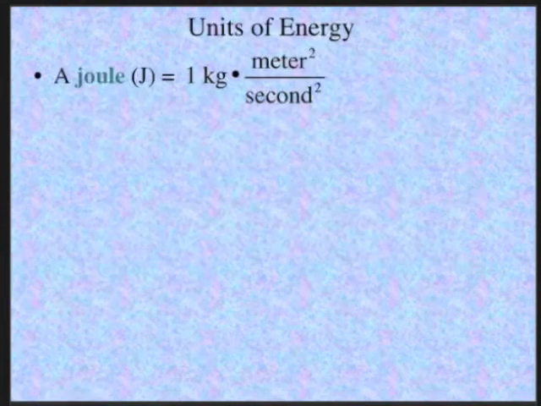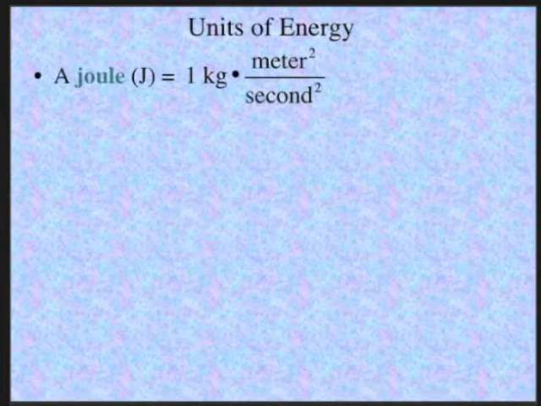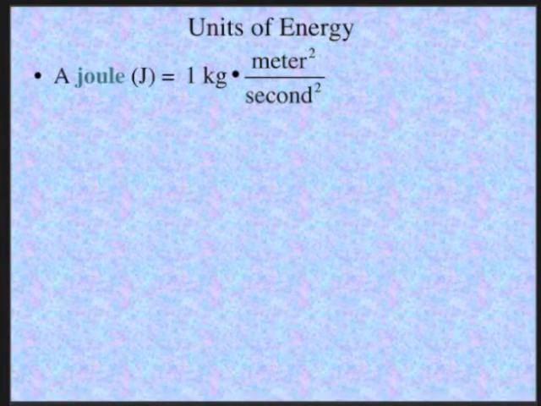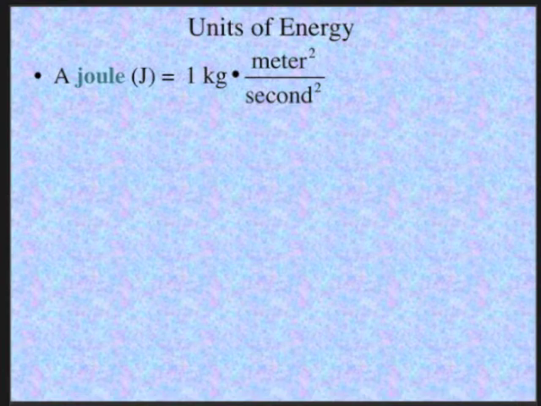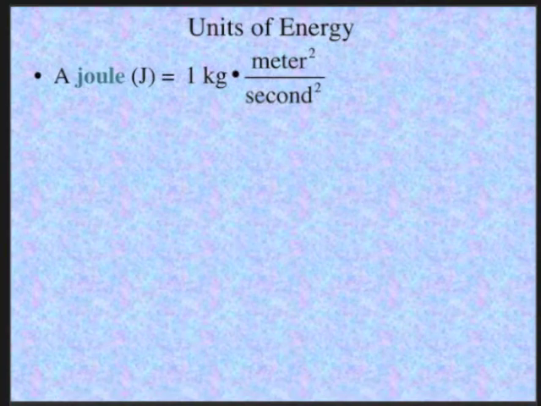Well, that's a joule, defined as 1 kilogram times meters per second squared. Now, you'll learn in physics classes that the joule is also defined as a force over a certain distance, but we're not going to use that definition here.